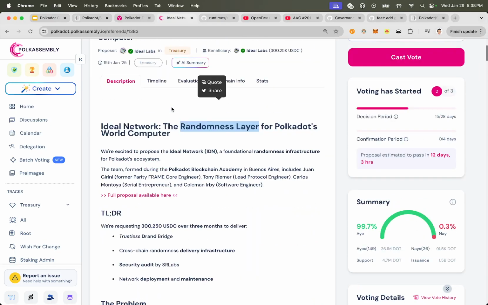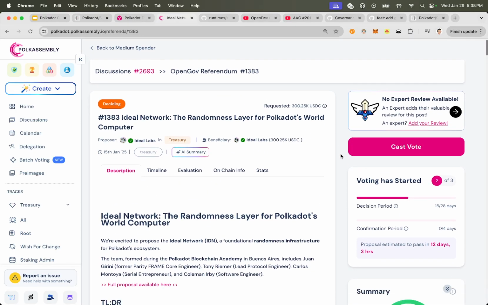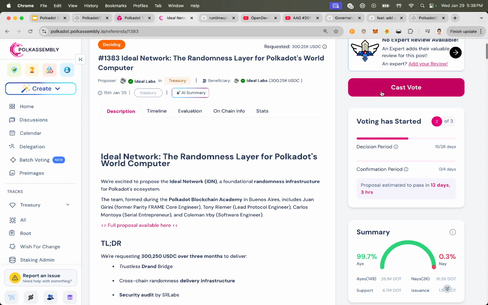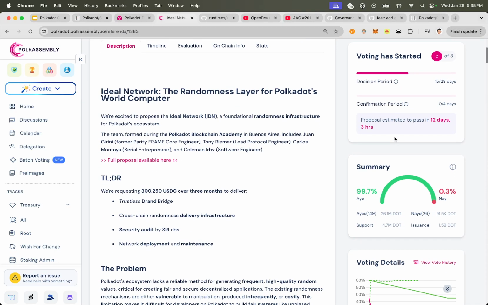to tackle it. And you can vote. So this is OpenGov. You can click on cast your vote. It'll cast an on-chain vote. And you can see the community has already been voting. The community is super in favor of this project because it's a super cool technical project,